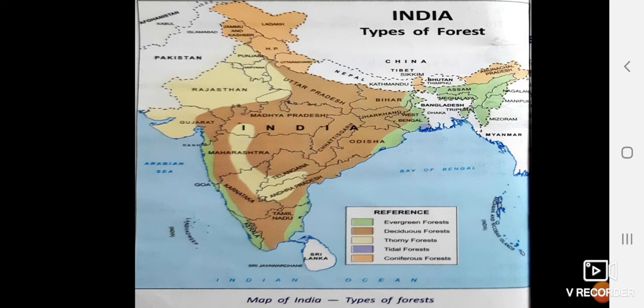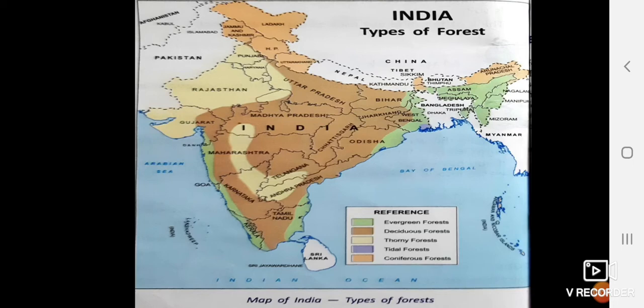Thorny forest is in Rajasthan, Gujarat, Haryana, Punjab, and some parts of the plateau region. Tidal forest is very less seen, but it is seen near here, mainly in West Bengal.